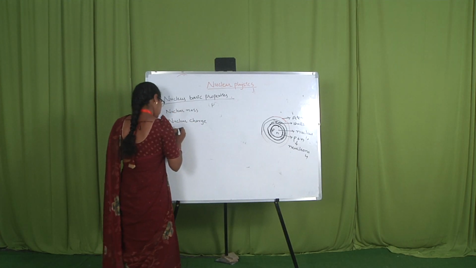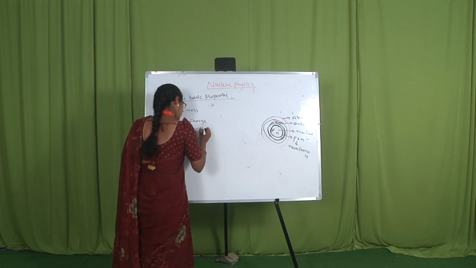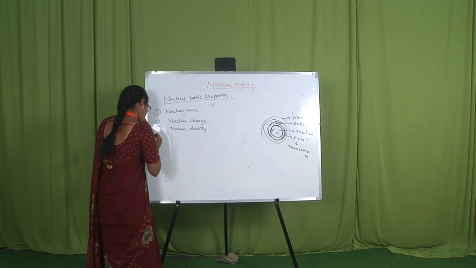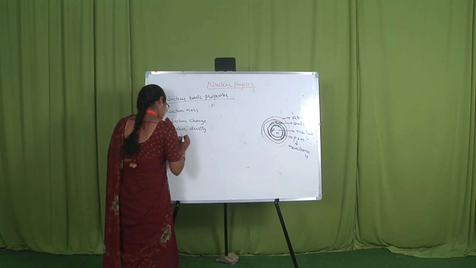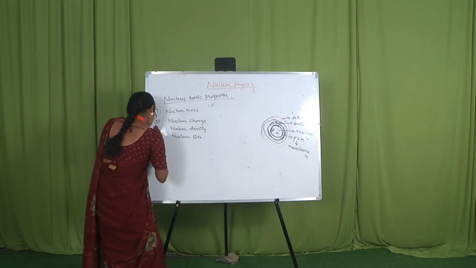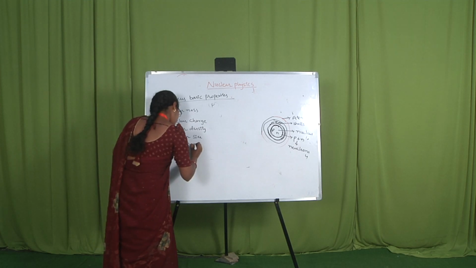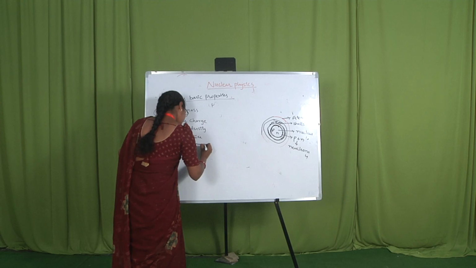Third one, nuclear density. Fourth one, nuclear size. Fifth one, nuclear magnetic moment.